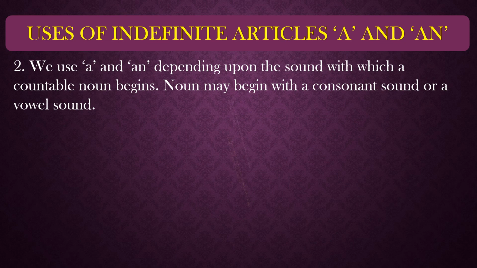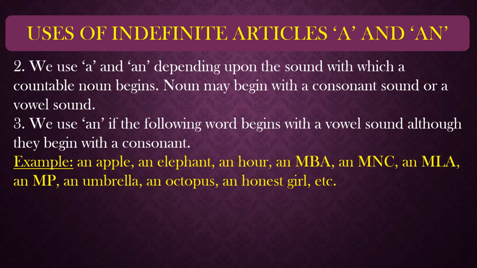So "an" is used if the following word begins with a vowel sound. Take care of this: not only the vowel letter but the sound. Although a word may begin with a consonant letter, if its sound is a vowel, then we use "an" in front of it. For example, an apple. Apple starts with A, A is a vowel and the sound is also a vowel.